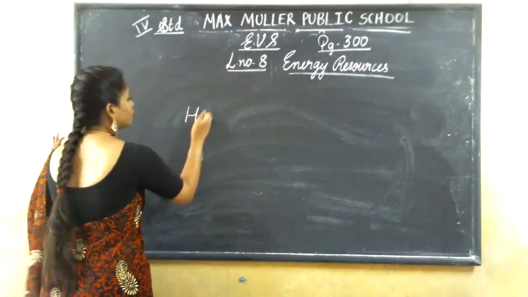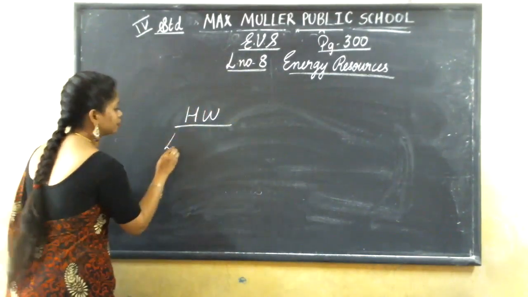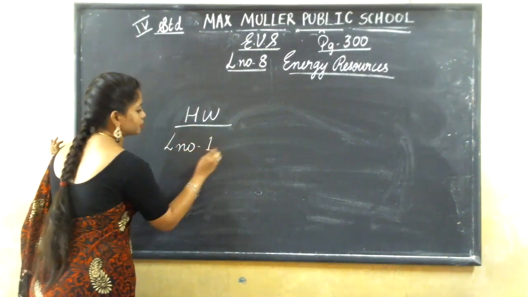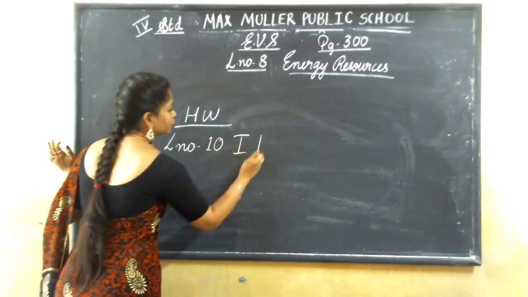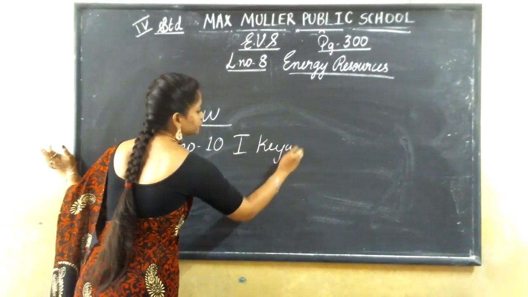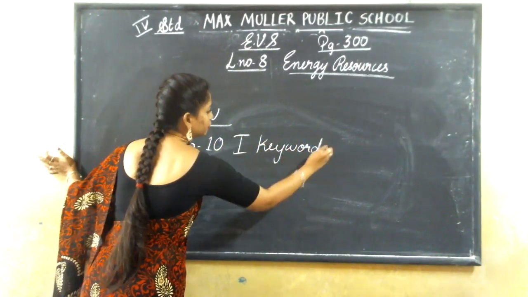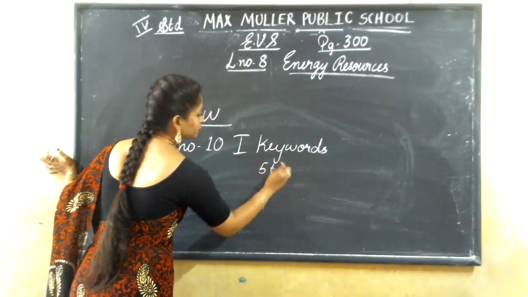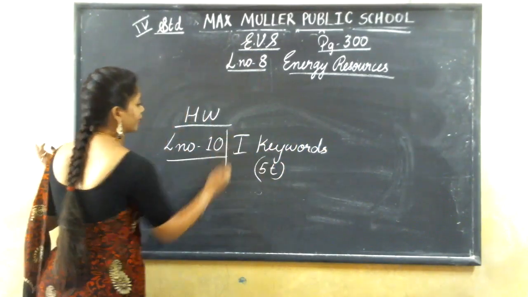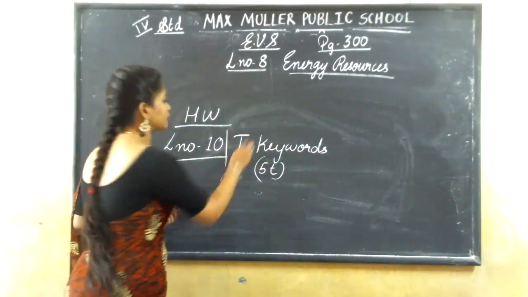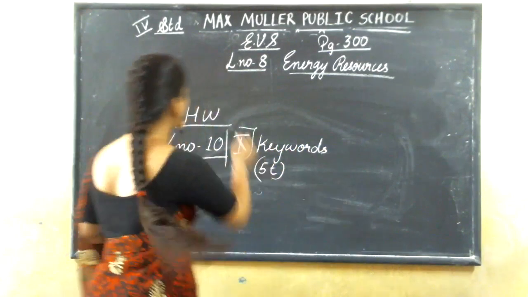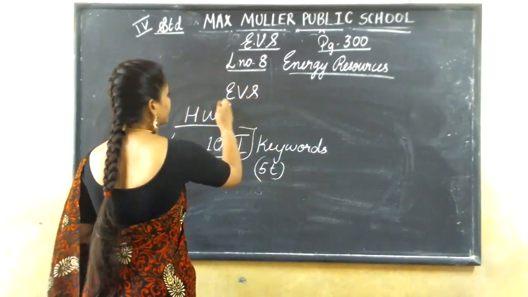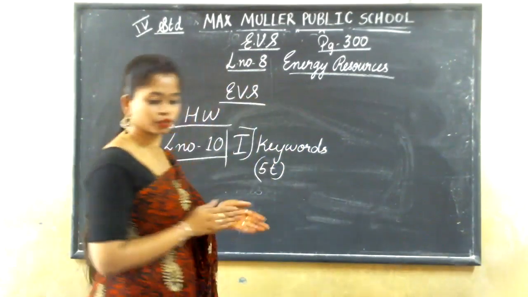And the homework is lesson number 10, first main, keywords, five times.